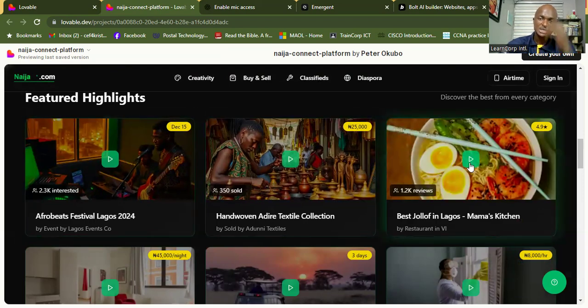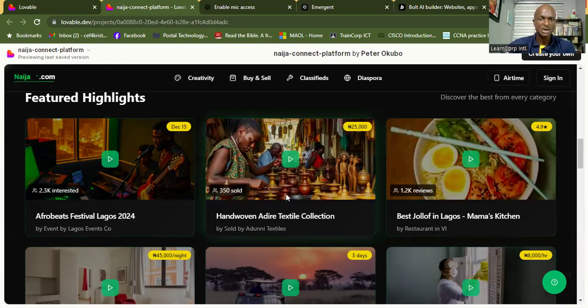So if you click on this, I'm sure it's going to take you straight to, let me see, this Halloween Adire collection. Let's just check out what they've been able to come up with. Is it going through? It doesn't seem like it. Okay, it's not totally built, but it's supposed to take you somewhere, all right? But it's not, so it's still in process.